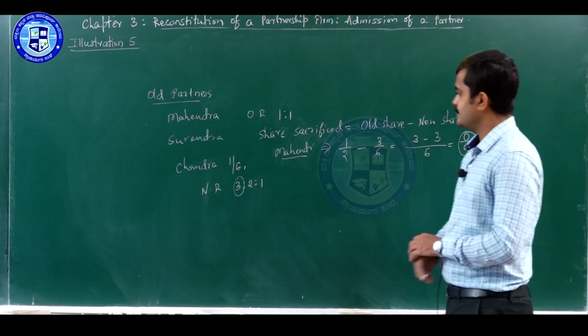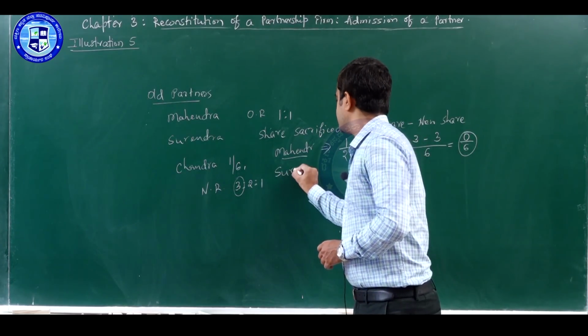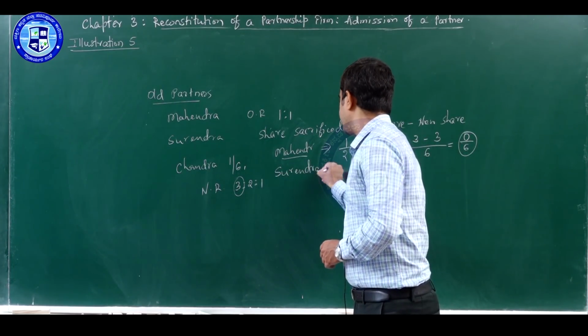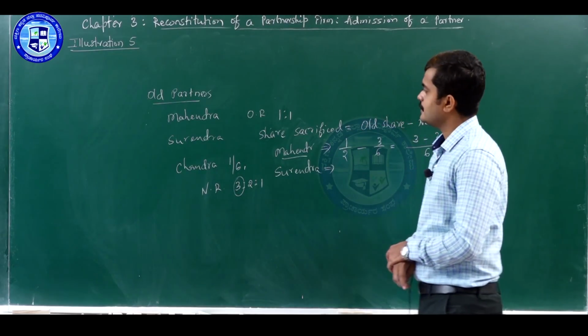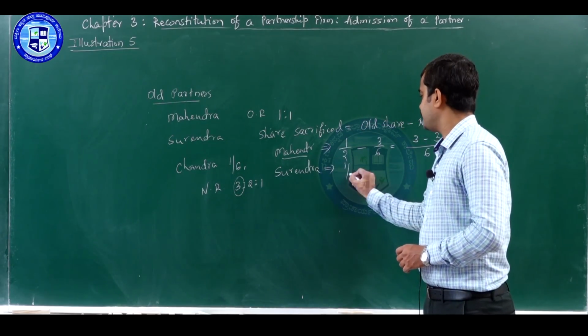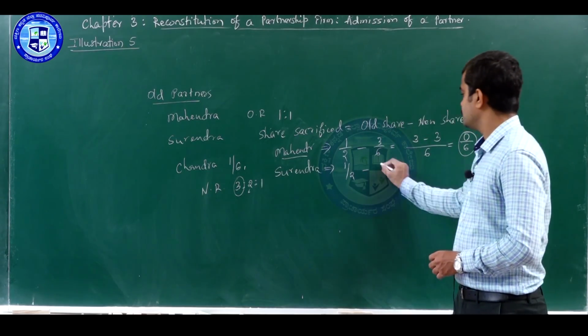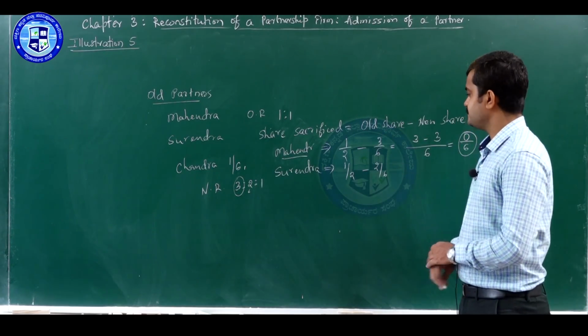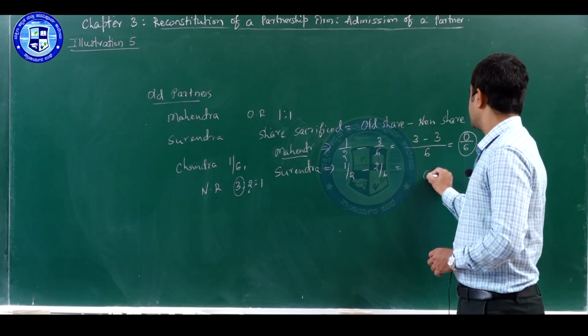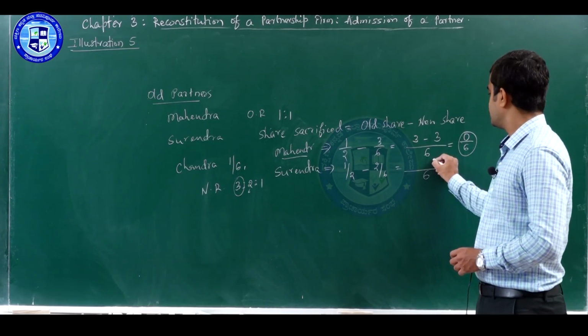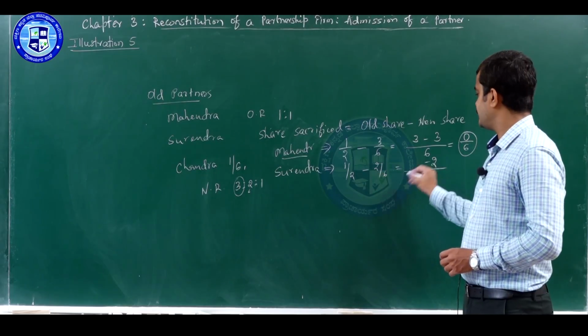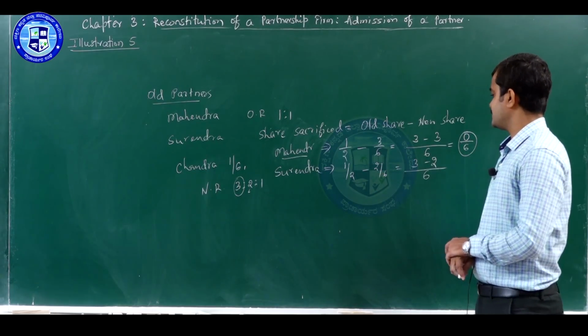divided by 6. Then the second old partner Surendra, his old share is 1/2 minus his new share, which is 2/6. So LCM is 6, 2 remains as it is, here it comes 3.